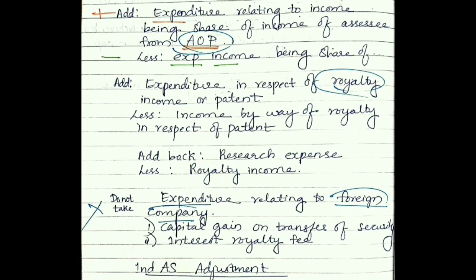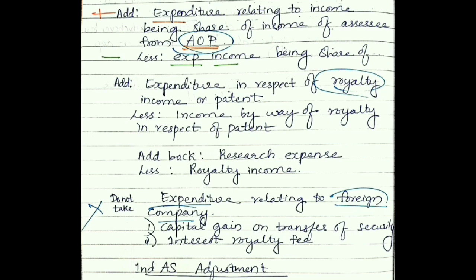Next is expenditure relating to income which an associate will be getting. Suppose he or she is in an association of persons. That expenditure can be added back and the income can be reduced.